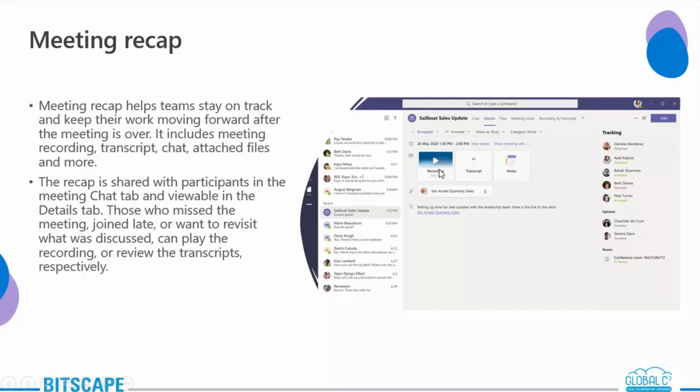Under the details tab, you will have the recording, transcript, notes, or any of the files that you had shared, the meeting notes, the recording and transcript. All the tabs are right here. The attendance report is right here. So meeting recap is pretty much helpful when you are engaged with one of the clients and you have to follow up, let's say, every 15 days. Then this is pretty much helpful in that scenario.